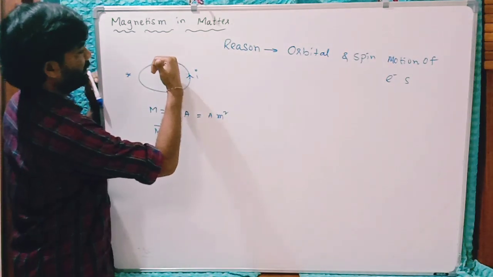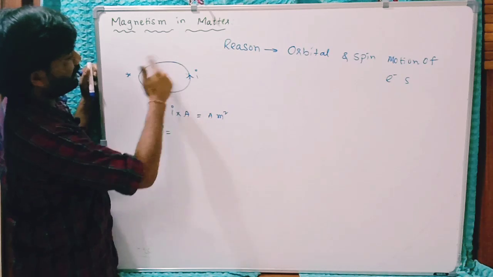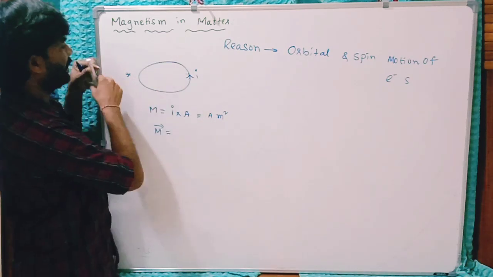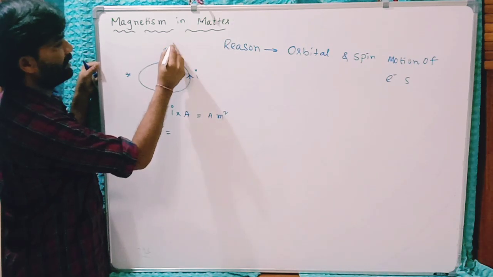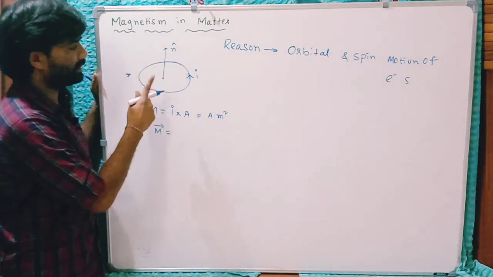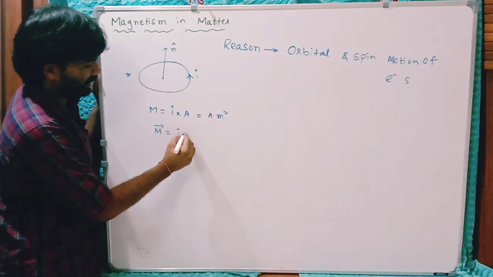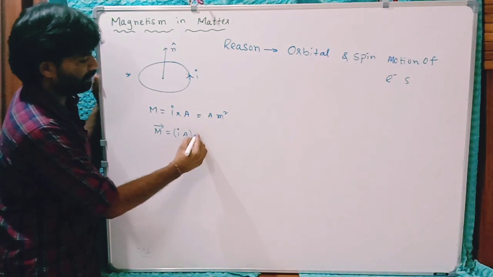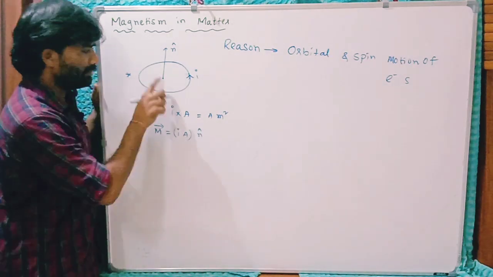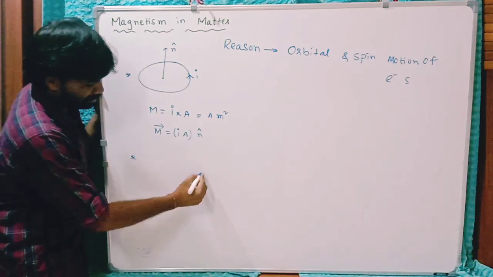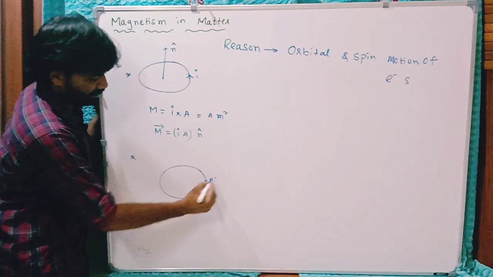So you can apply this, that the direction of magnetic moment is perpendicular to the plane of this loop and radially outside, like this. You can say this is the normal of this plane of the loop. Now its direction: I into A is the magnitude of magnetic moment into n cap. It gives direction. Similar to this, for example, this is the orbit in which an electron is revolving.